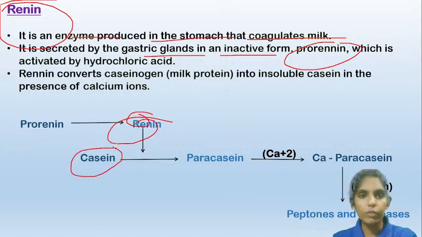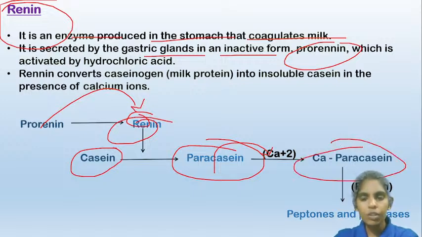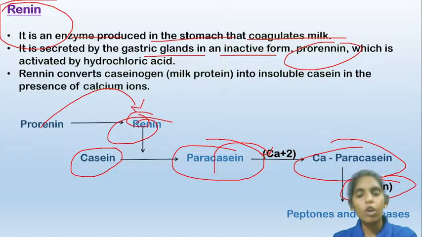Casein is the milk protein. The protein present in the milk is known as casein. So the activated renin will act on the casein and form paracasein. The paracasein combines with calcium and forms a complex, and this is in turn digested by pepsin into peptones and proteoses.